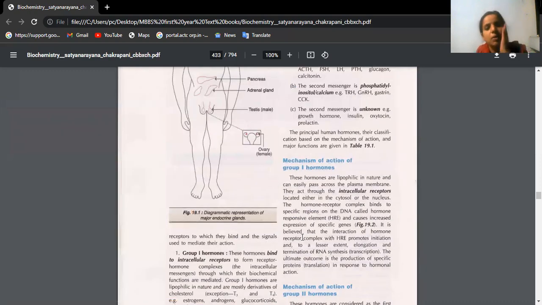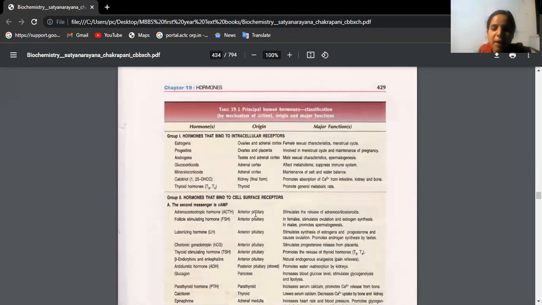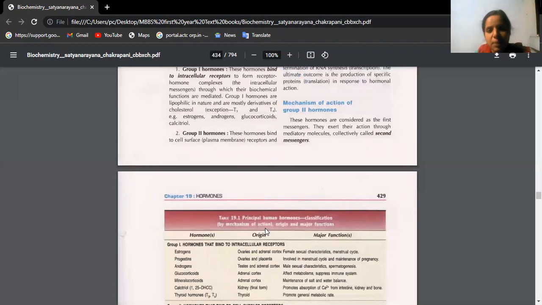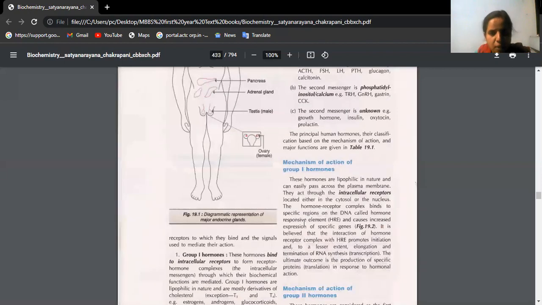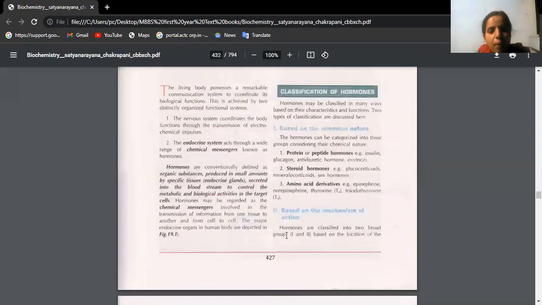It's moving now. See, group 1 hormones, I'll show you, actually in the physiology textbook, there is one very good picture which shows hormones are released into blood circulation and the receptors may be present either on the cell membrane or on the nuclear membrane or in the cytoplasm. We have receptors in different places. Of course, here also we have a very good picture and let me go to that once.